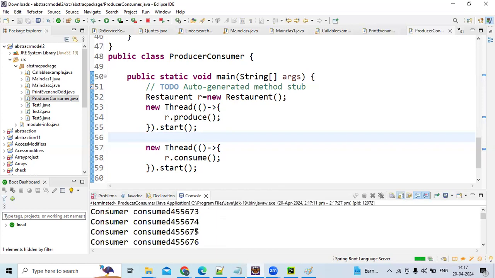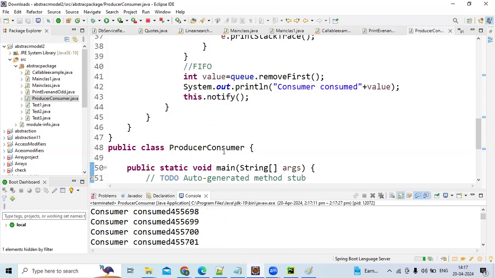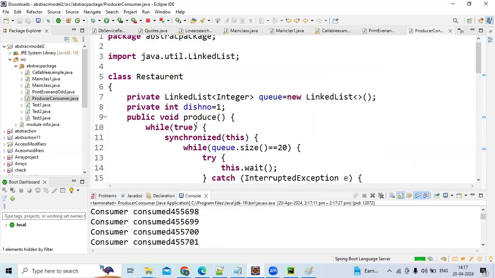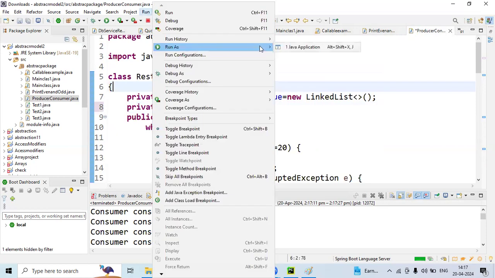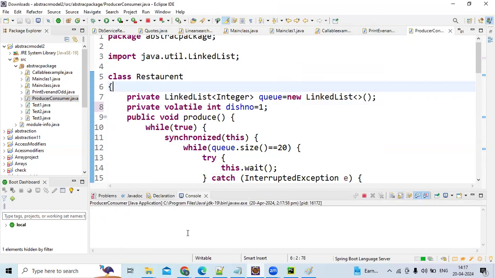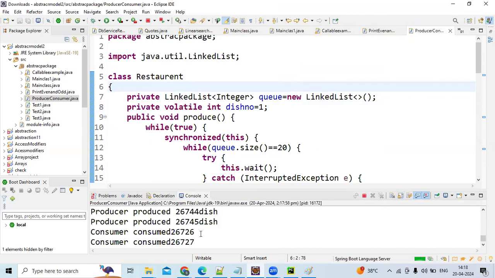I think you should make this number... you should make this keyword volatile. Just run it. When two threads are operating on the same variable, make that variable volatile, guys. Okay, it is going the same.